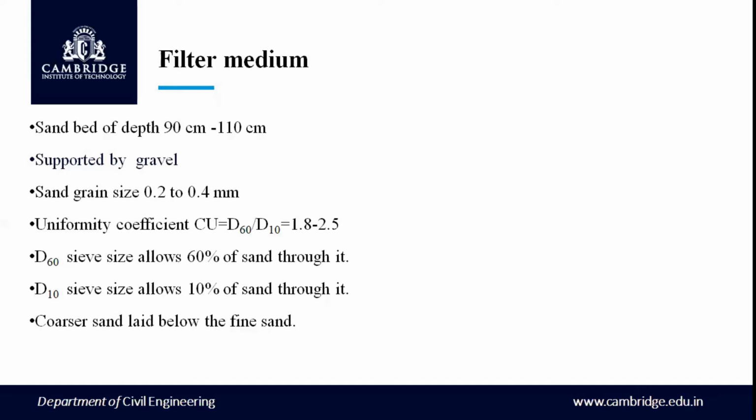What is this uniformity coefficient? Uniformity coefficient is expressed by the ratio of sieve openings or sieve sizes, that is D60 by D10. I'll explain here. The size for which 60% of the sand is allowed to pass through the sieve openings is called D60, and for 10% of the sand allowed to pass through the sieve openings is known as D10. The ratio of D60 by D10 is known as uniformity coefficient.